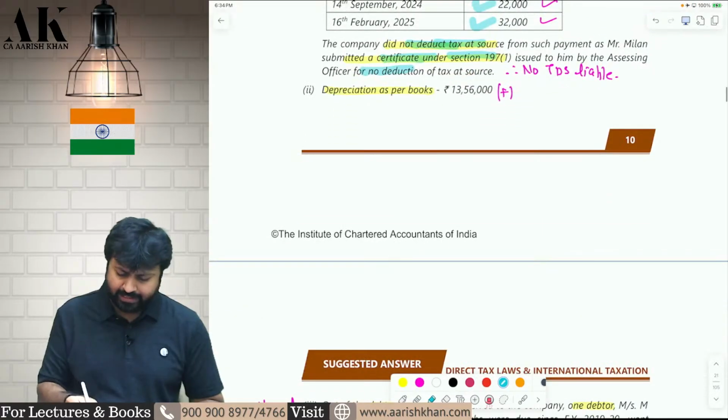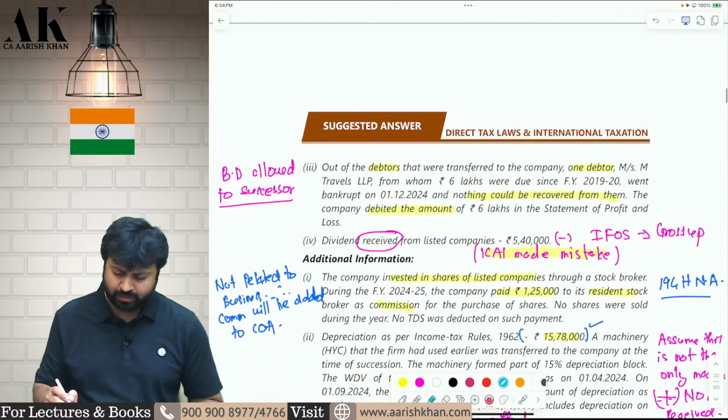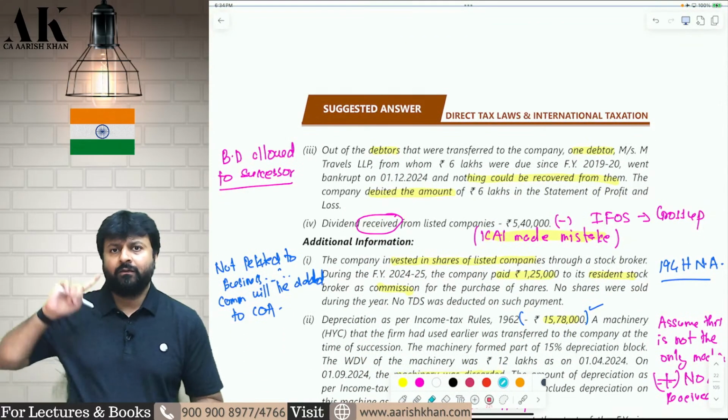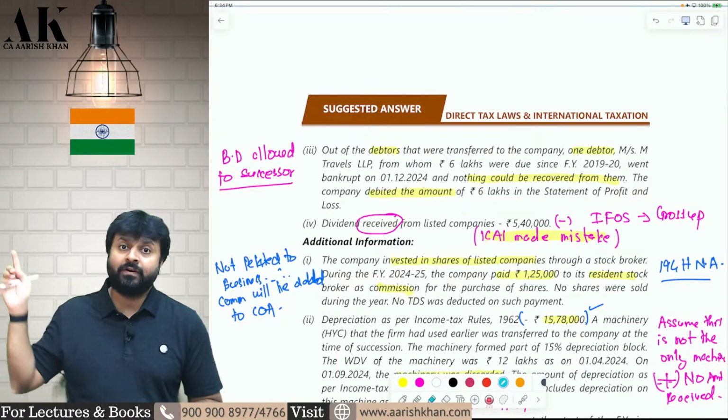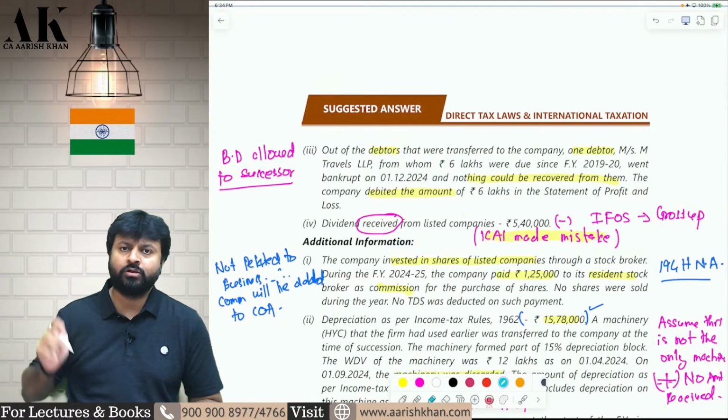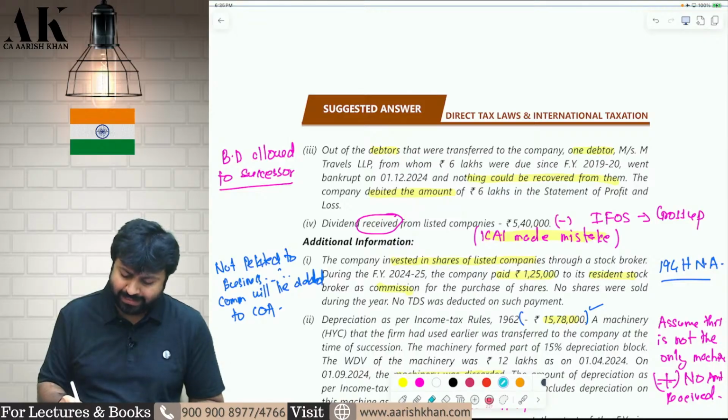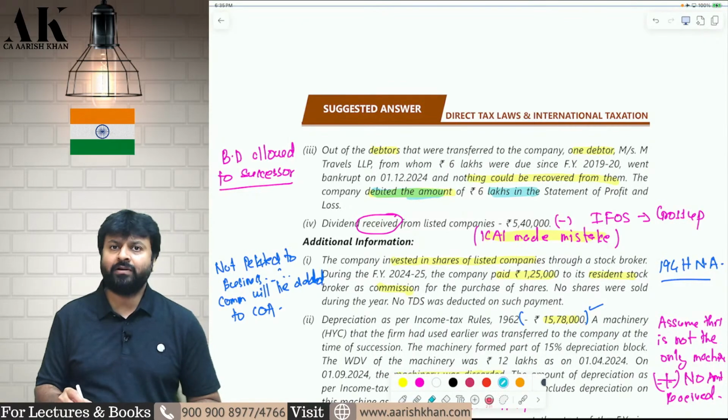Okay. Next, depreciation as per books of accounts, you will add back. Okay. Next, one of the debtors of the partnership firm has sold some goods. Now that has become bad in my hands. So I debited that as a bad debt in my books of accounts. So will that be allowed as deduction?